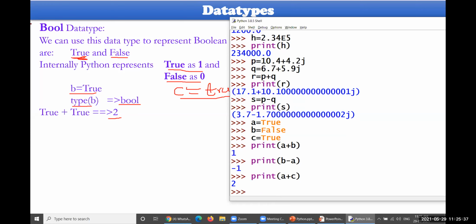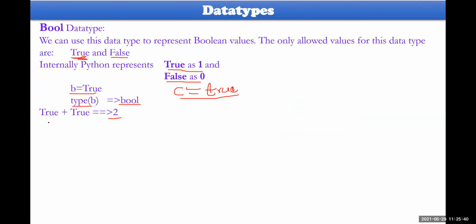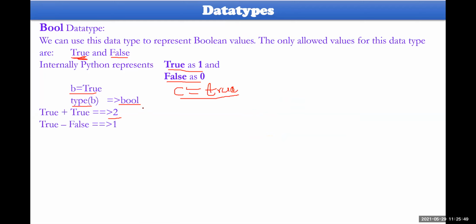This is the way you could understand. Okay, so true plus true, that is 1 plus 1 equal to 2. True minus false, that is 1 minus 0, that is 1. False minus true, this is 0 minus 1, minus 1 in such a way. Okay, please remember this.